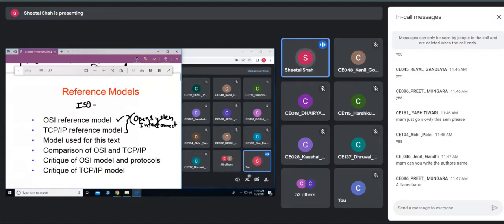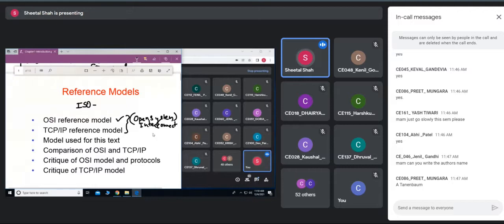Here they use the term open system. Open system means the devices are able to connect openly. One device can be connected to the other device, and they will be able to interact with each other. That is nothing but the open system. Communication can be done between any two devices.